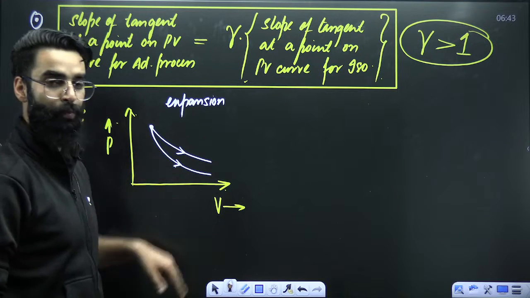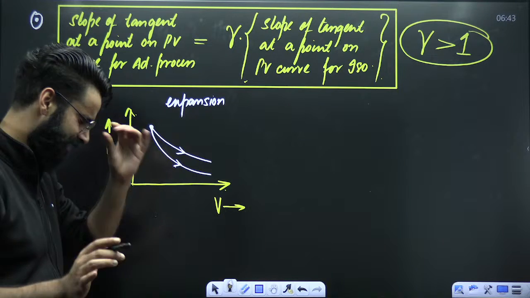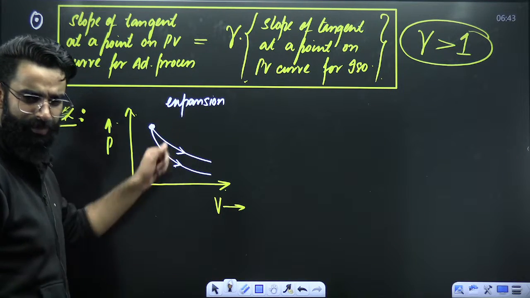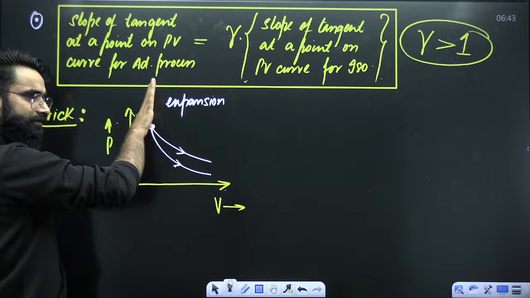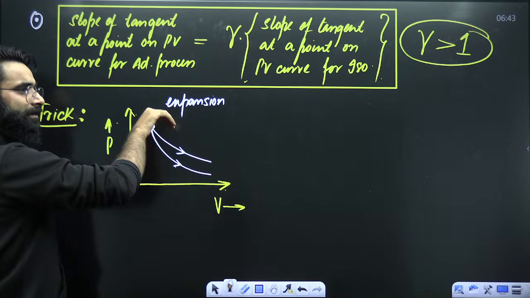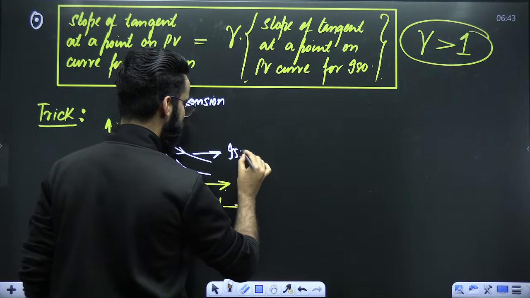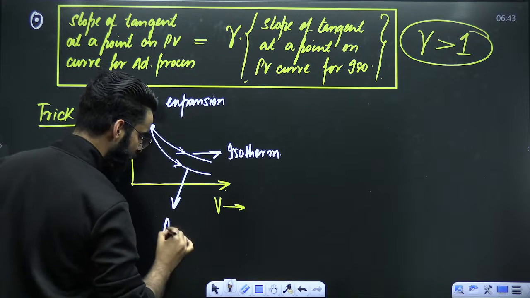How do you differentiate which curve is the isotherm and which curve is the adiabat? What you need to do exactly is just one simple thing. Select the common point. This is the common point. Place your thumb at the common point. Curl your fingers in the clockwise direction. That curve which touches the fingers first has to be your isotherm always. The other one is going to be the adiabat.